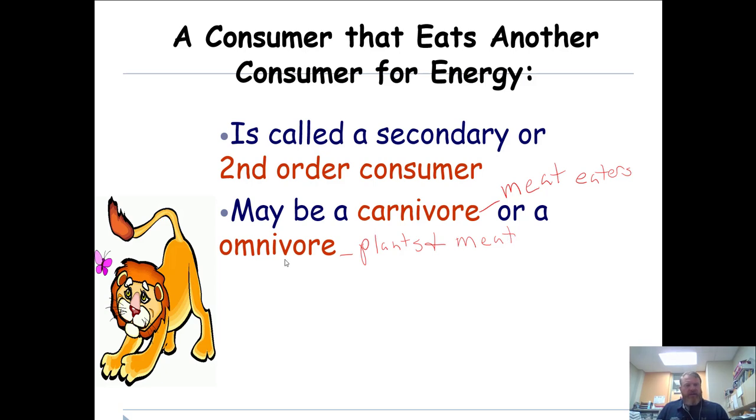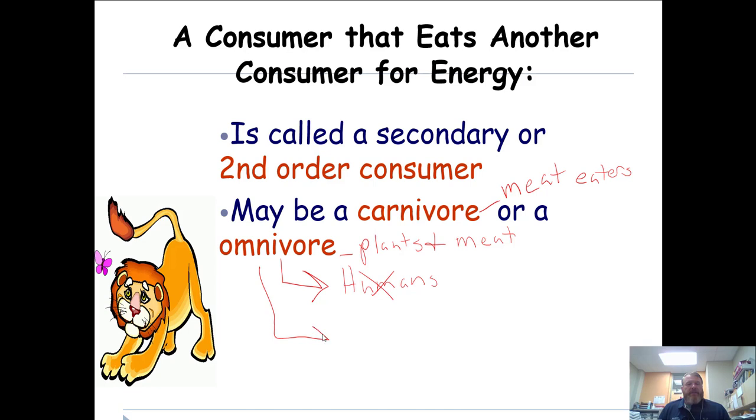We always talk about, when we do this in class, these guys. We always say the easy, obvious example of omnivore is humans. But a lot of times in these ecological units, I like to kind of take humans out because we're all over the place in terms of what we eat, what we don't eat. We got vegans, vegetarians, we got people who eat only meat. It's just all over the place. So we kind of take them out.